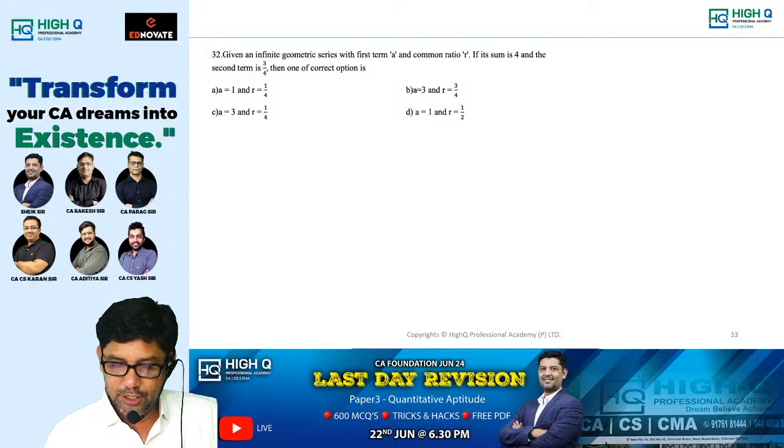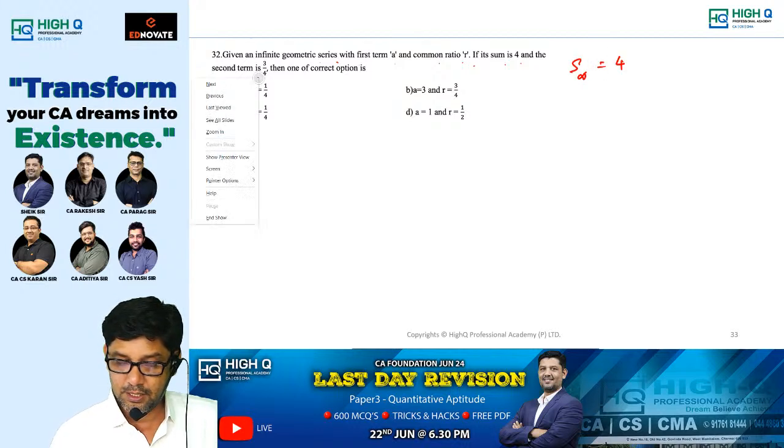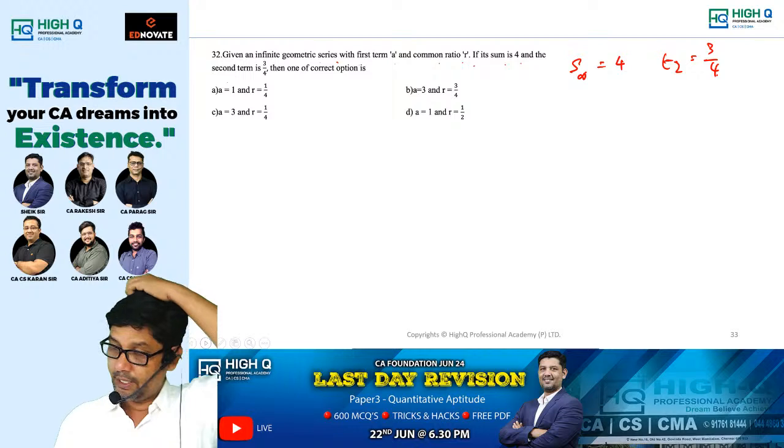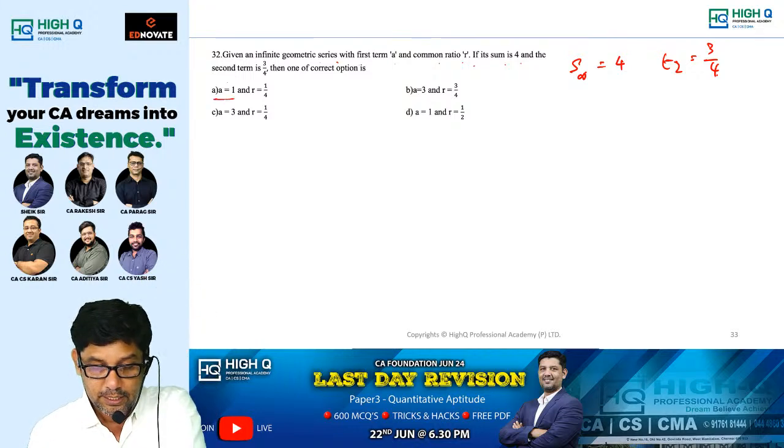Given an infinite geometric series, first term A, common ratio R, if its sum is 4, so S infinity is equal to 4, and the second term is 3 by 4, T2 is equal to 3 by 4. Which one is the correct option? Simply do what I am saying. The S infinity formula is A by 1 minus R. Use this.